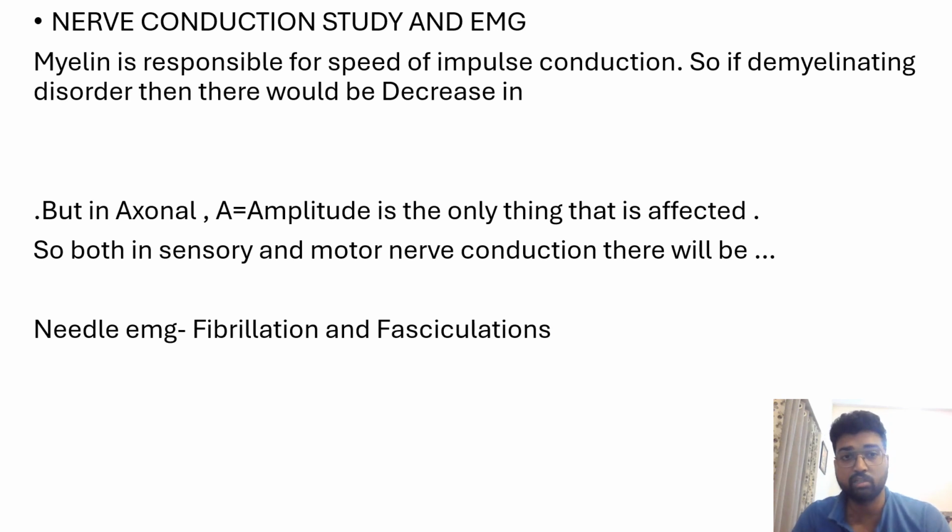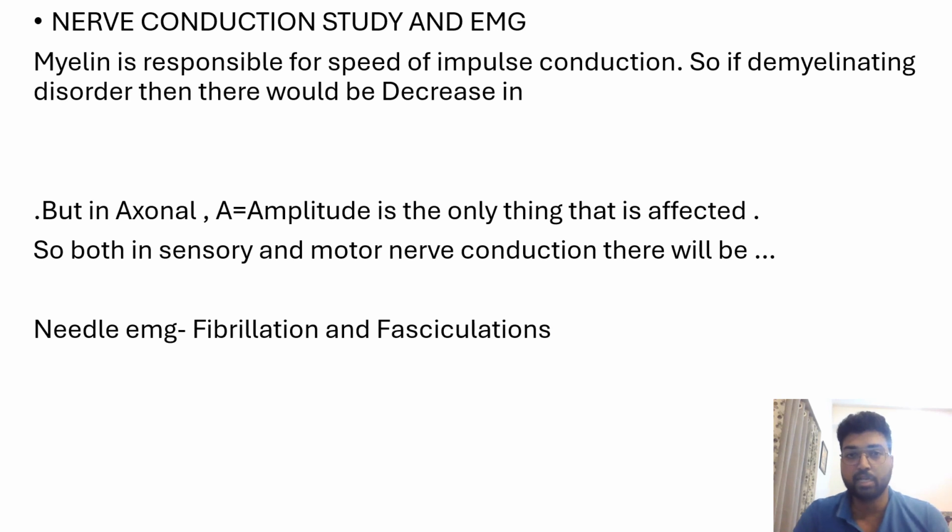Okay, on doing nerve conduction study and EMG, first of all we know that myelin is maximum in motor nerve. That is one thing. Myelin का function क्या? Myelin is responsible for the speed of impulse. Okay, so if there is a demyelinating condition, the myelin will be less, so the speed of impulse will be less. So how is the speed measured?